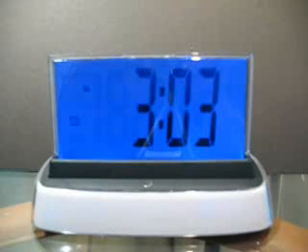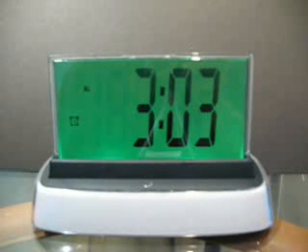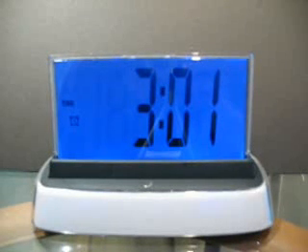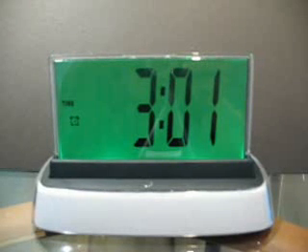Hello, Moshi. Command, please. Alarm sound. To choose an alarm sound, say alarm 1, alarm 2, or alarm 3. Alarm 3.